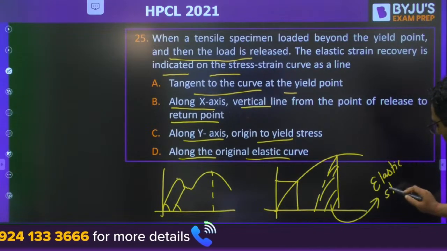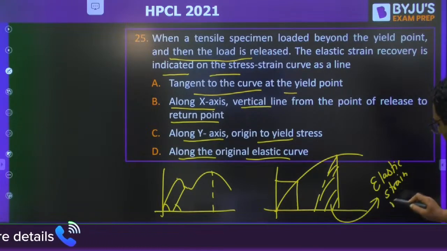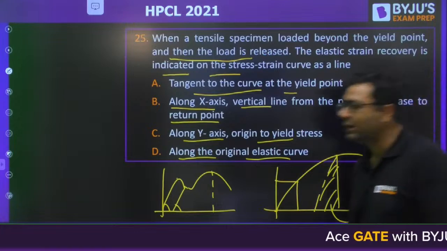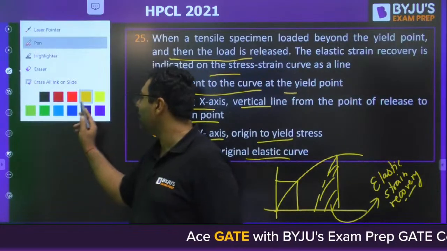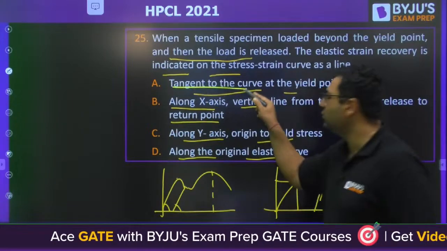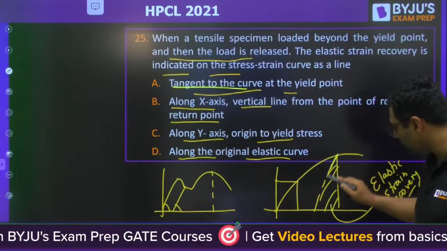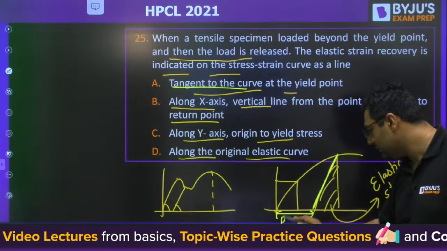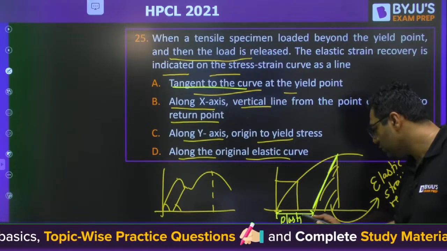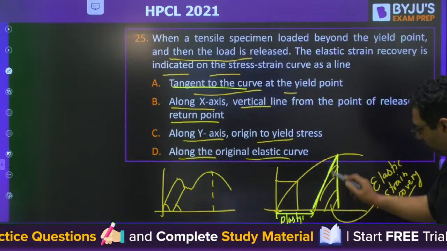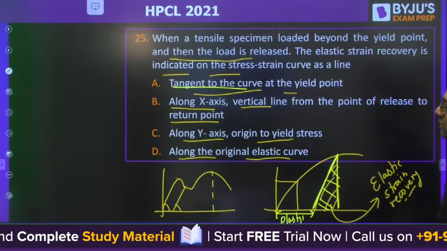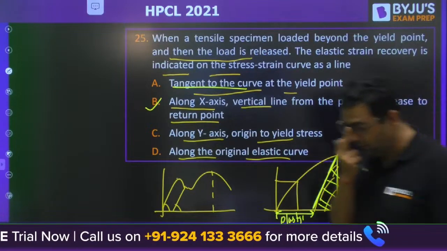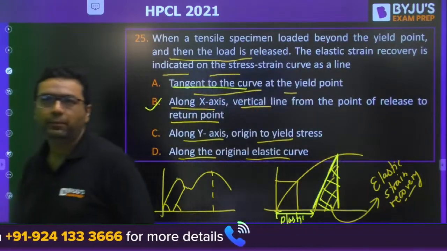Elastic strain recovery. Okay, if you are talking about this line, you are answering this line, tangent to the curve. This is going to give you the plastic strain. This is the plastic now. So elastic recovery is this one. So the answer will be B for this. Is it clear for everyone? B would be the right answer.